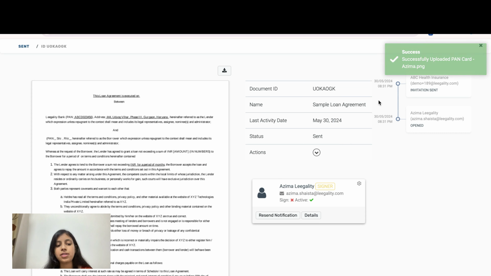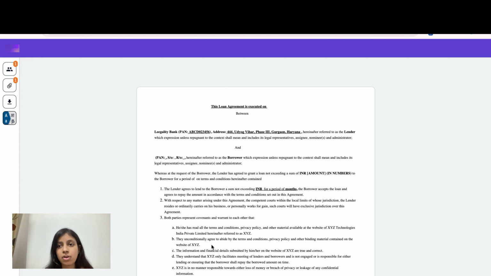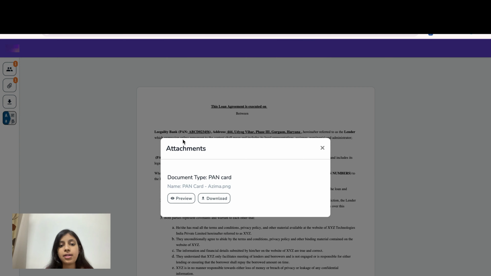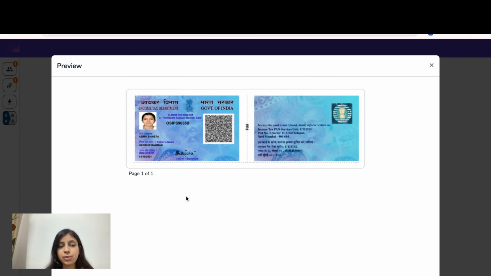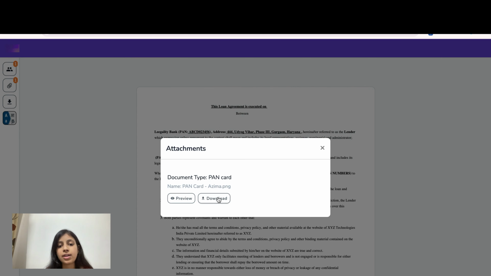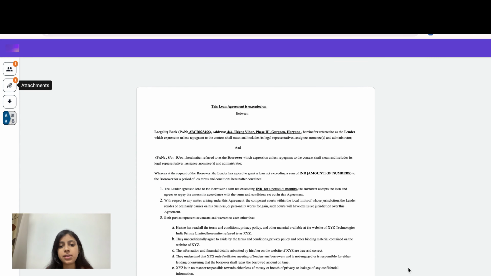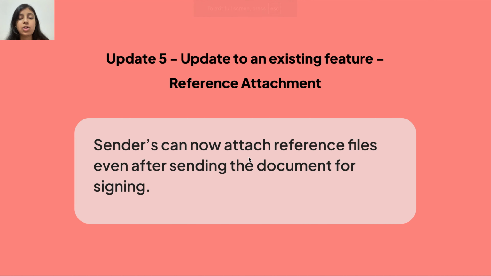So as a signer, here's how you can access this attached document. Here I am on the signing link of the document. I have to come to the left side column of the screen. Here I have to click the box that says attachment. And now we can see the document that my sender has attached. I can preview the document or I can download it, and then I can proceed with the signing journey. To know more about this feature, please get in touch with your Leegality POC.